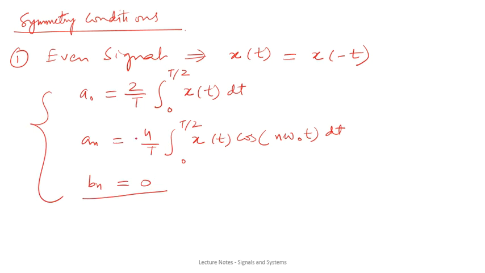That means you don't have to calculate the value of bn every time. If you know that the signal is even, then you can just directly use bn as 0. Okay, and a naught and an expressions can be modified in this way. Okay, so these are derived from that original expression which we had seen earlier. Okay, so you can also use that relation as well.